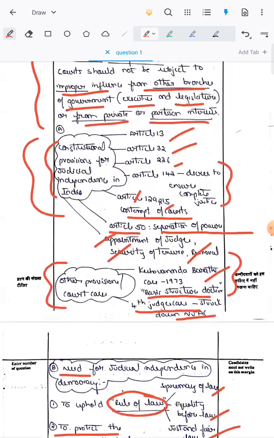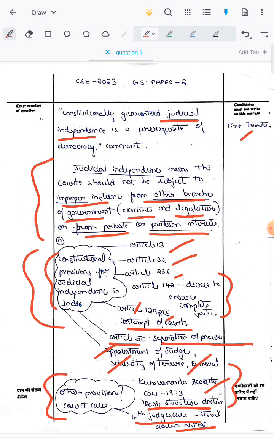So this answer was written in 7 minutes, keeping in mind the word limit, that is 150 words.